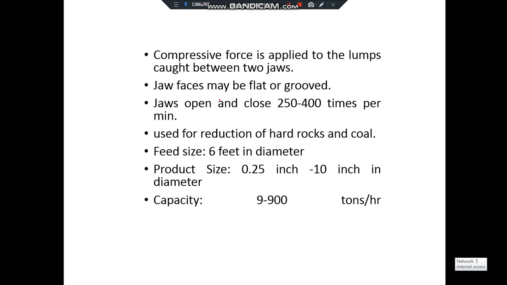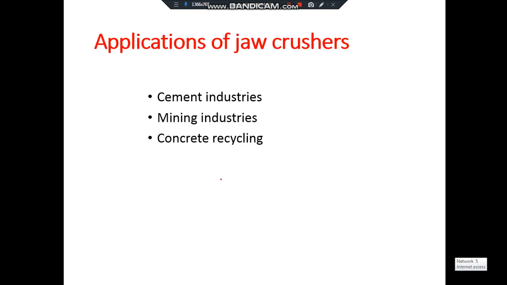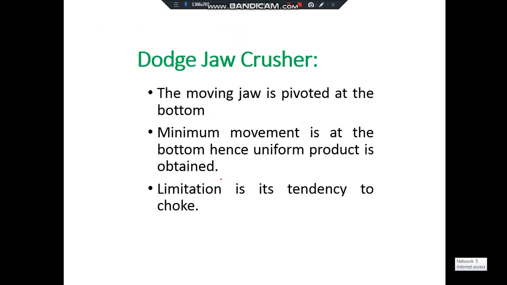The jaw faces may be flat or they may be grooved. The jaws open and close almost 250 to 400 times per minute. Generally, jaw crushers are used for the reduction of hard rocks and coal. And these are some product specifications and feed specifications. Applications of the jaw crushers are mostly in the cement industry, mining industry, and concrete industry, where you can use the jaw crusher as a primary crusher for size reduction.